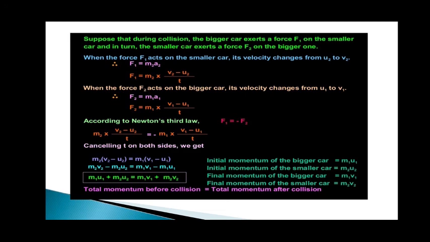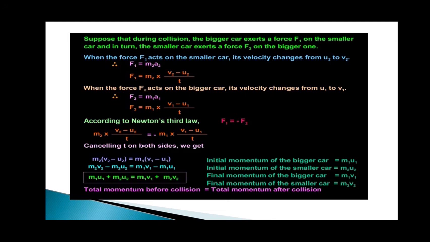So from Newton's third law of motion, we know F1 and F2 are equal. Since the left hand sides are equal, you can equate the right hand sides and cross multiply, and you will get m1 u1 plus m2 u2 is always equal to m1 v1 plus m2 v2.